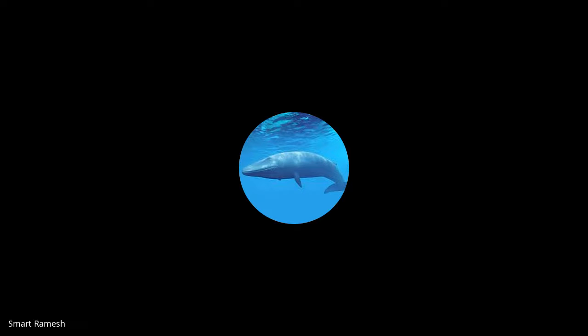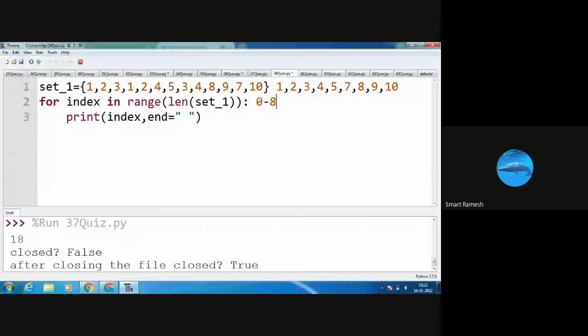So for index in range of length of set, this is the set. What is the length of the set? Here the length of the set is 9, because 6 is missing. So range of 9. What is the value for range of 9? Range of 9 means 0 to 8, the index numbers.